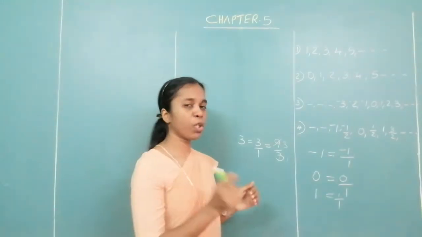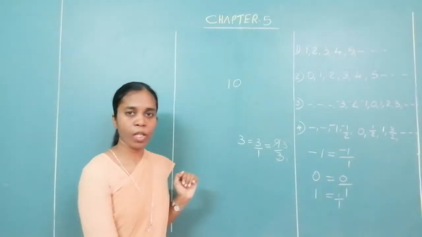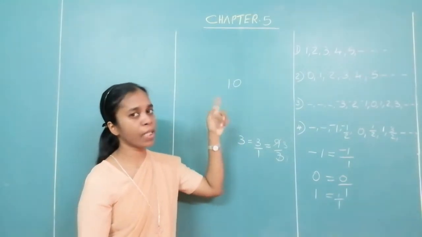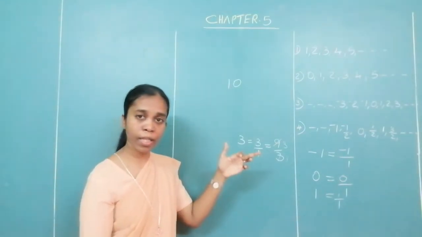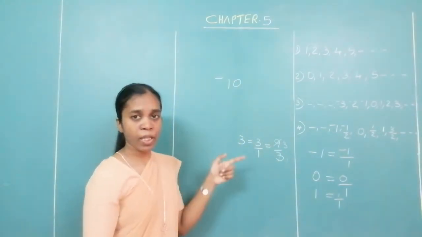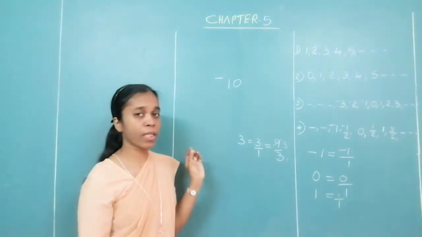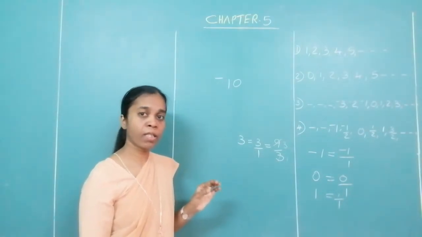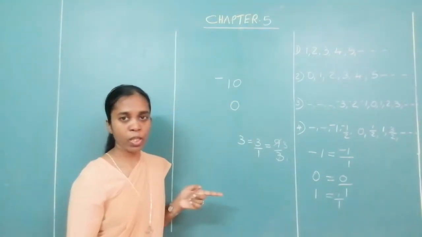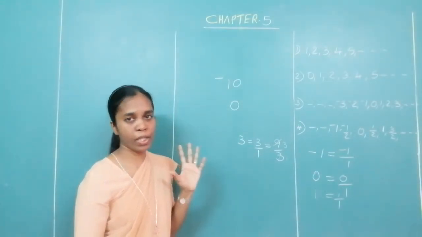Okay. Suppose I am giving you some numbers. You tell me which category they can belong to. I have 10. Is 10 a natural number? Yes. Is 10 a whole number? Yes. Is 10 an integer? Yes. Is 10 a rational number? Yes. Suppose I have minus 10. Is minus 10 a natural number? No. Is it a whole number? No. Minus 10 is an integer as well as a rational number. Suppose I have 0. Is 0 a natural number? No. But 0 is a whole number, 0 is an integer, 0 is a rational number.